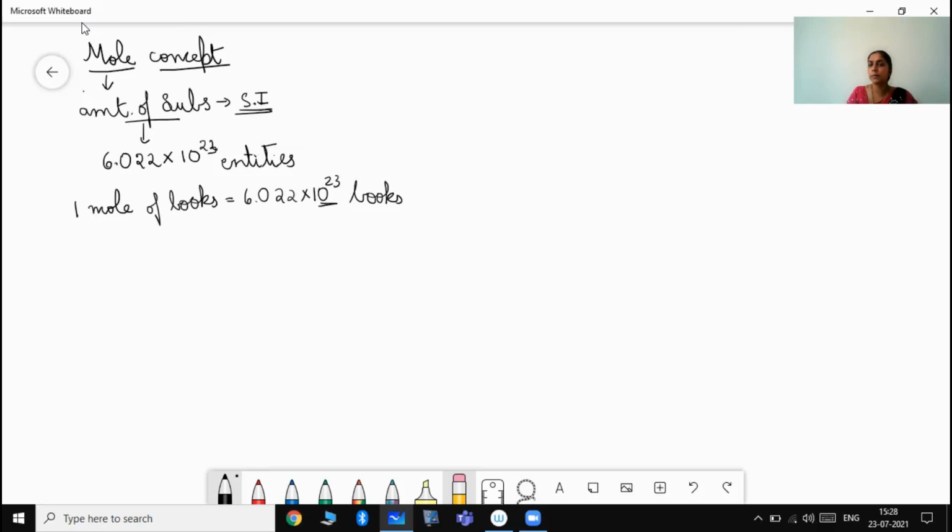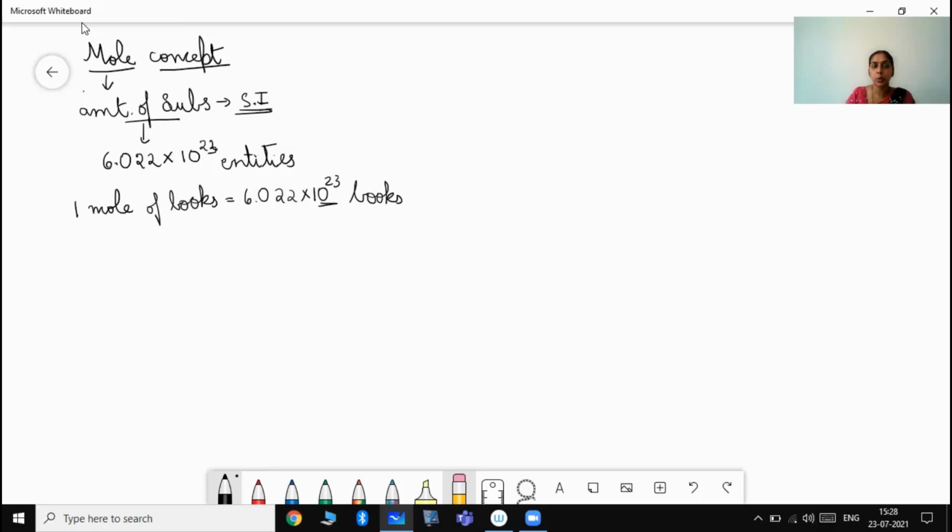Here, atoms or molecules are small entities which are present in large number. So, to represent this large number, we use this particular term mole. We express in terms of moles. How many moles of substance is there, instead of saying 6.02 into 10 to the power of 23 times, we represent it in terms of moles. Is that clear? For simplification purpose, we have this 1 mole.